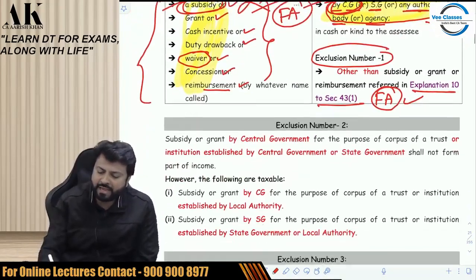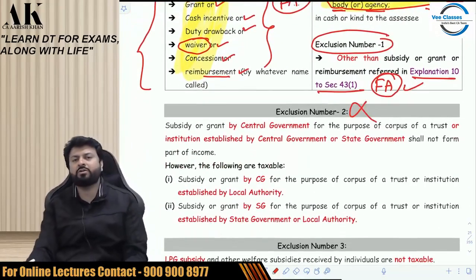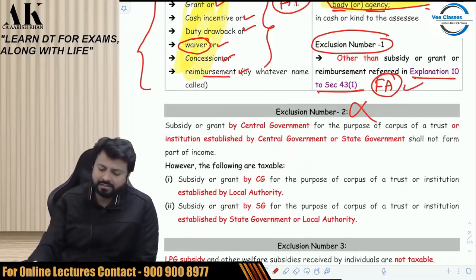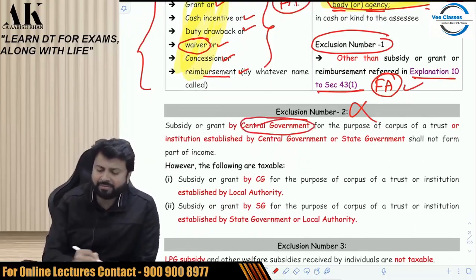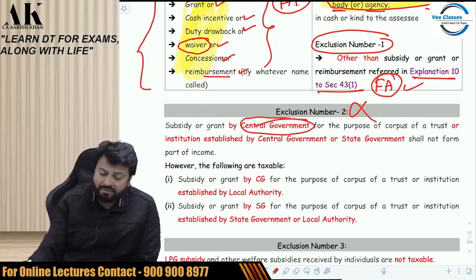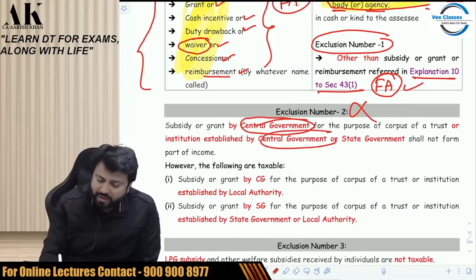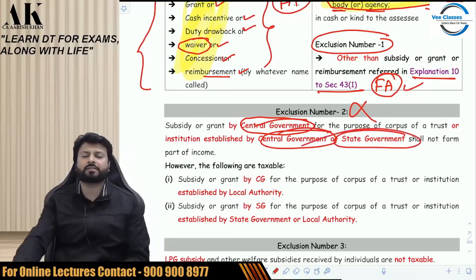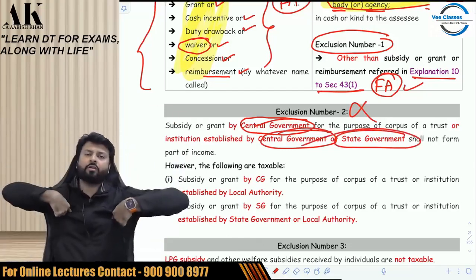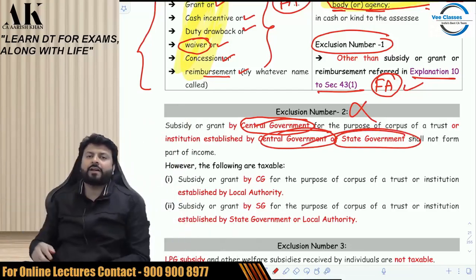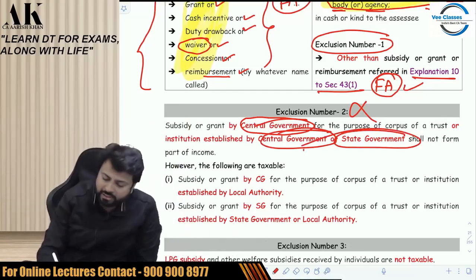The second thing which they have excluded from the definition, which they do not intend to take tax on, is if the central government is giving some subsidy or grant to a central government trust or state government trust. So the giver is who?